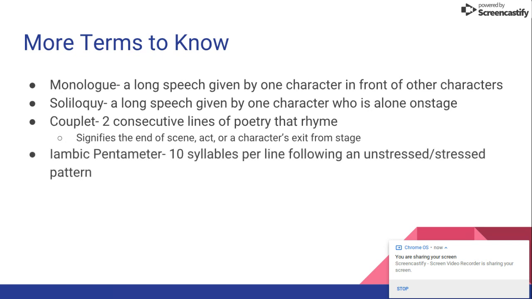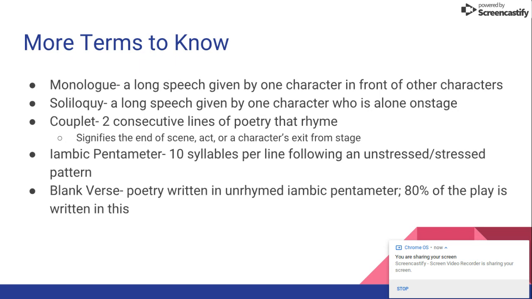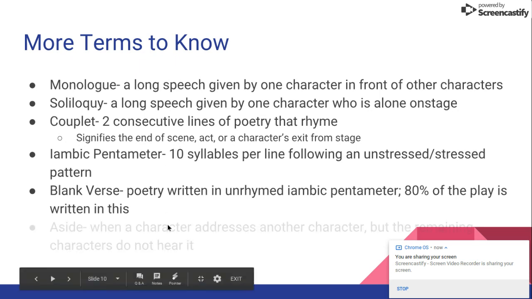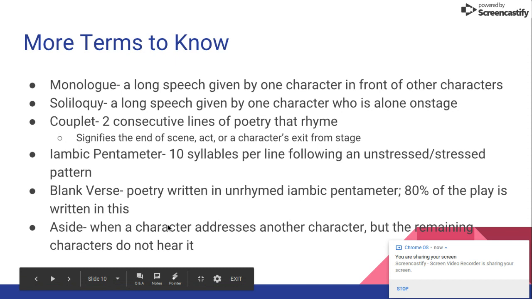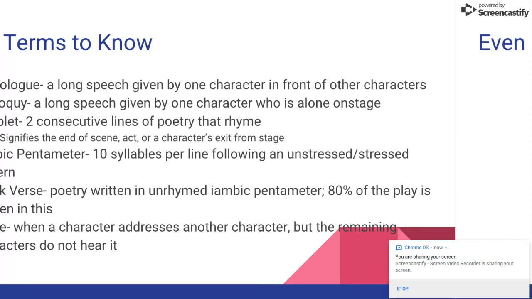Iambic pentameter is a type of meter that follows 10 syllables per line with an unstressed stress pattern. Blank verse is poetry that doesn't rhyme, but it uses this iambic pentameter, and about 80% of Shakespeare's play is written in this meter. An aside is when a character addresses another character, but the remaining characters on stage don't hear it.